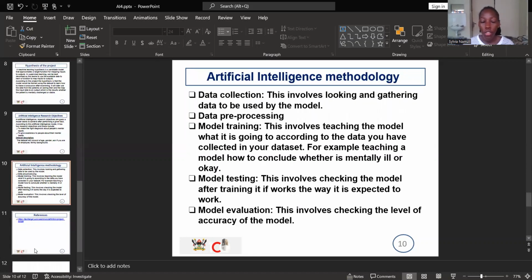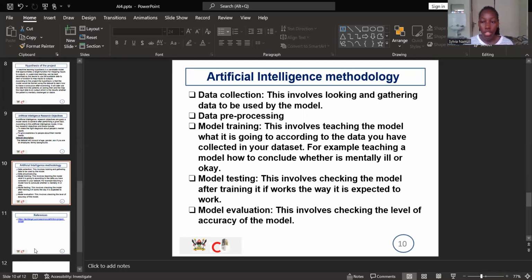Then the methodologies this model is going to use include data collection, and this involves looking for data and gathering it together. This includes looking for the data sets to be used. Then there is also data pre-processing in order to remove noise from this data. Then there is model training. This includes teaching the model what it's going to do, and it should be able to do it correctly.